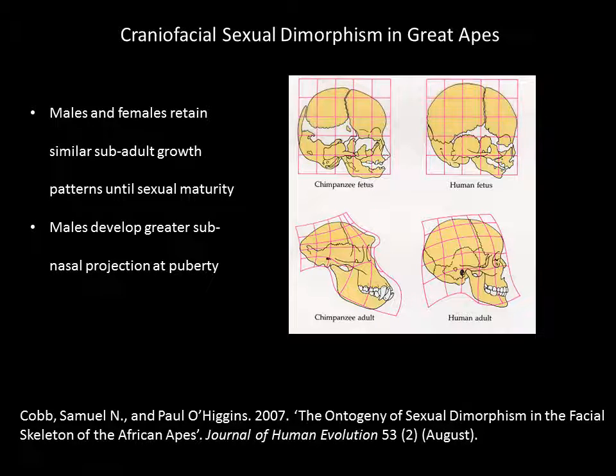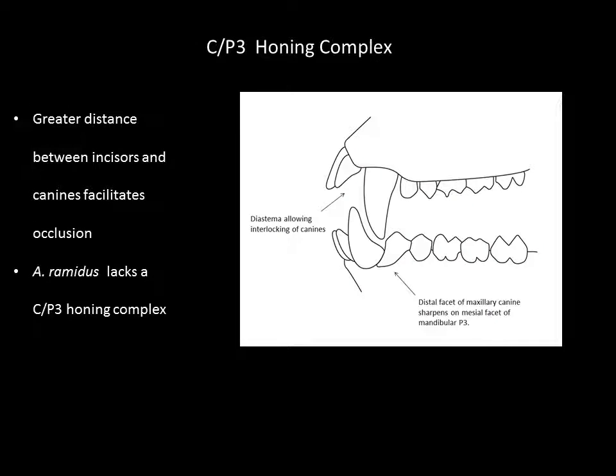And I was interested in this paper by Cobb and Higgins, and they looked at the ontogeny of sexual dimorphism in facial skeleton of African apes. And they found that males and females tended to retain similar dimensions and a similar ontogenetic trajectory until puberty, and that's when the craniofacial sexual dimorphism seemed to kick in, and they suggested it was under hormonal control associated with puberty. And particularly, males develop a greater degree of subnasal projection at puberty than do females, and this accounts for the greater projection of the face in male chimpanzees.